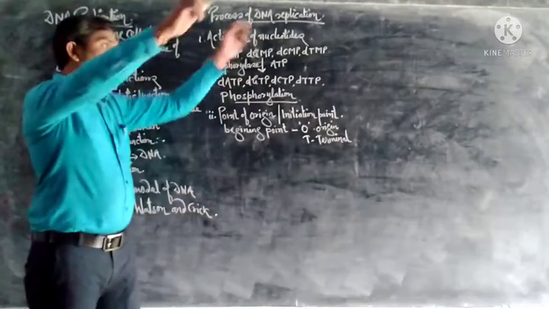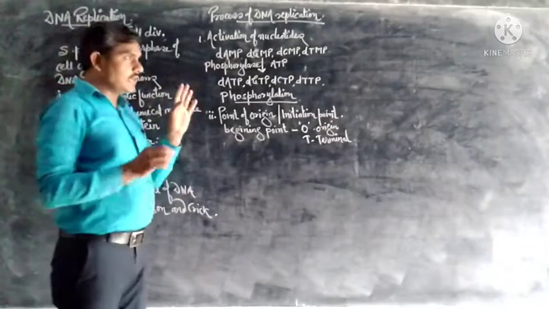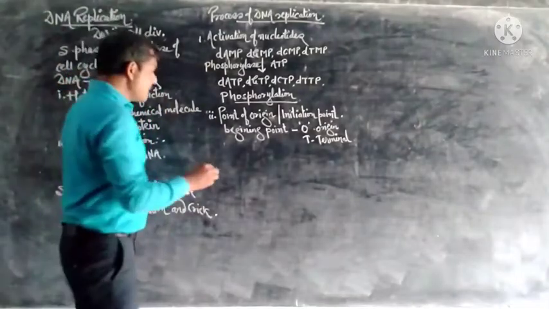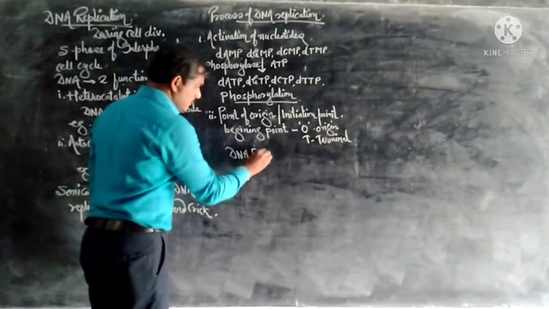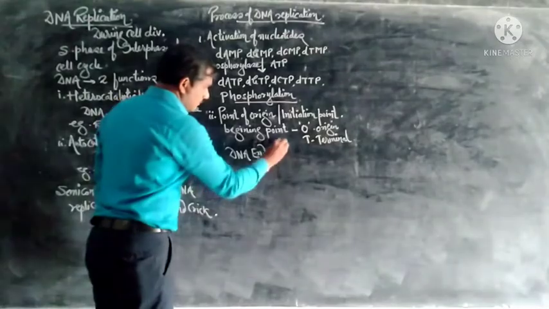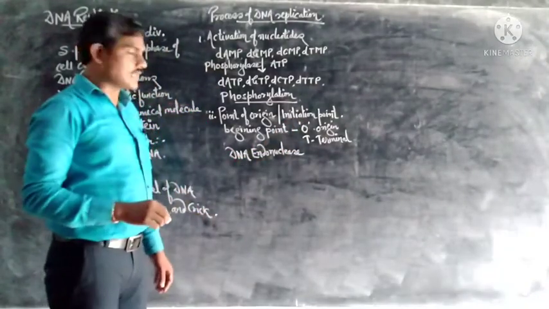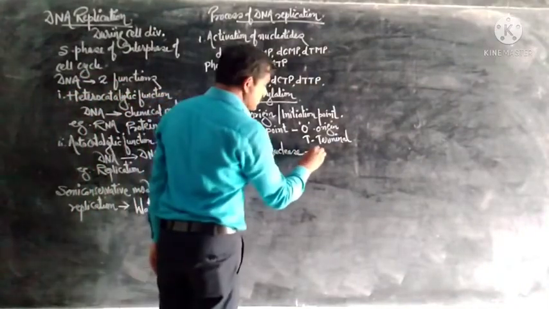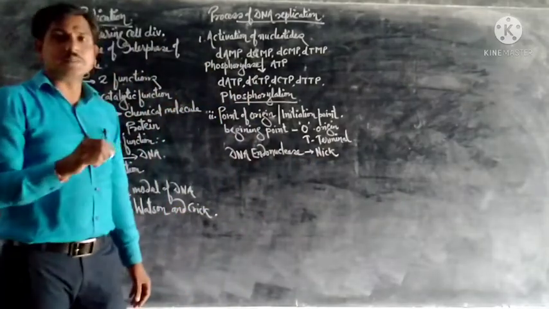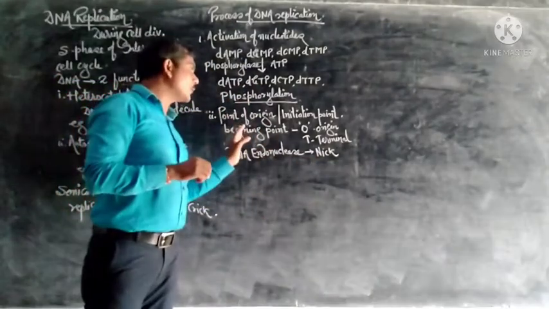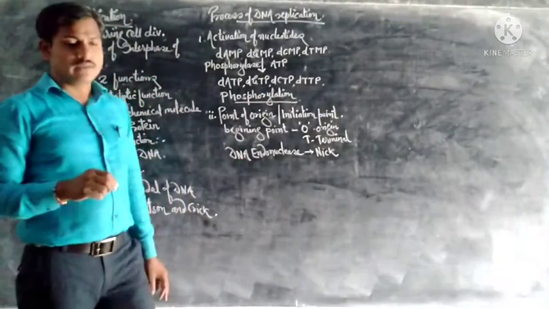What happens here? At a specific point on the DNA molecule, the enzyme DNA endonuclease gives a nick on a specific part of the DNA. That specific part is called the origin, point of origin, or initiation point. This is the initiation point.